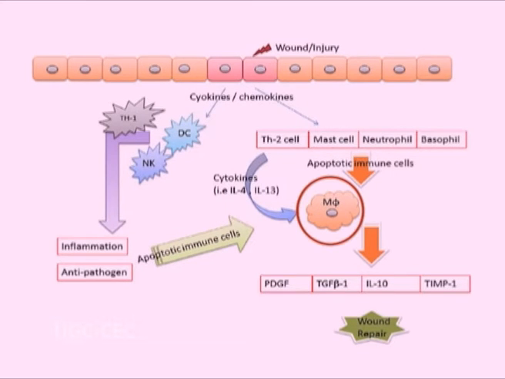Activated macrophages also produce cytokines like PDGF, that is platelet derived growth factor, which stimulate the growth and activities of fibroblast and endothelial cells, which help to repair tissue once the infection is cleared. Activated macrophages show increased expression of MHC class II molecules and co-stimulators, thus enhancing their antigen presenting function, which further promote T cell activation and amplification of cell mediated immunity.